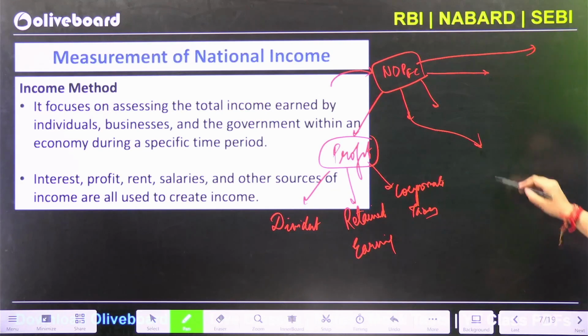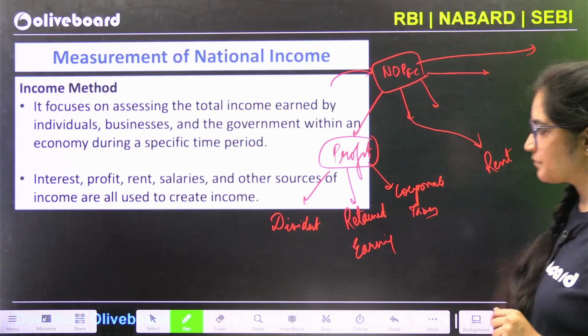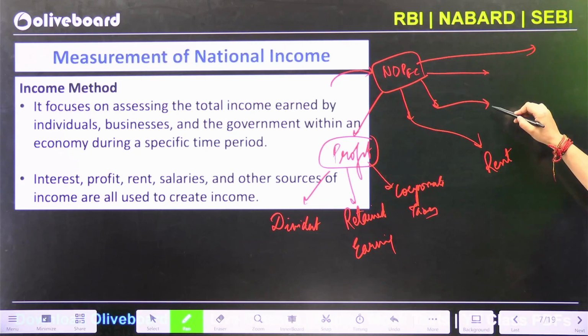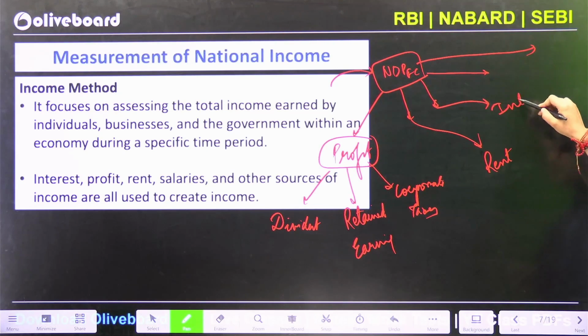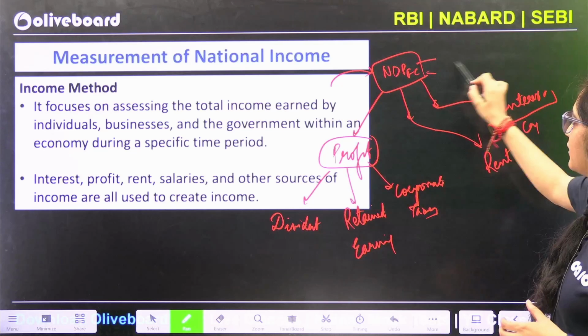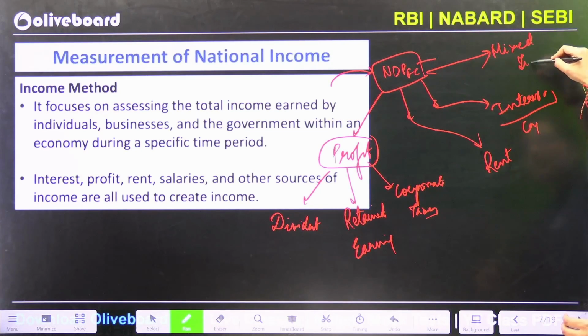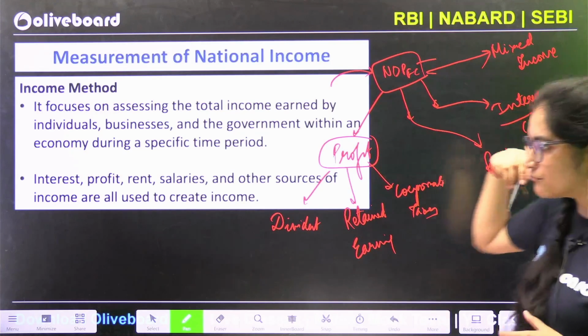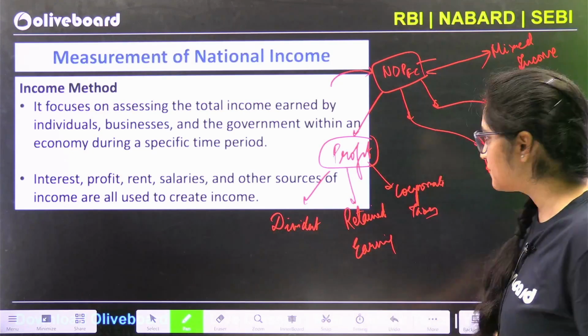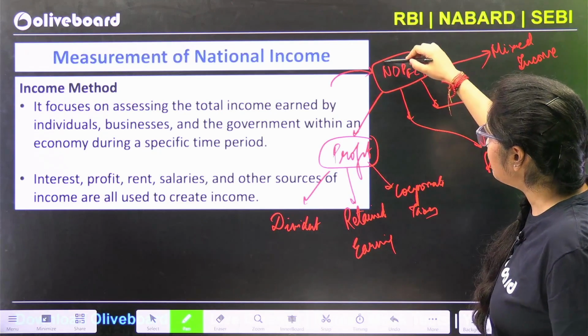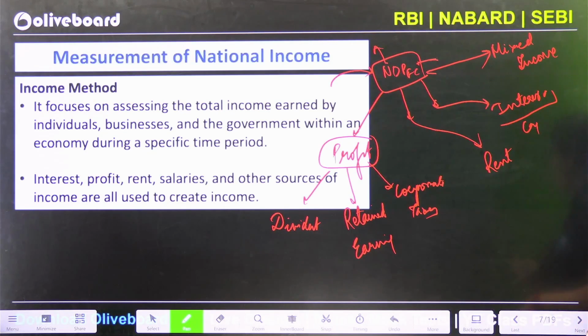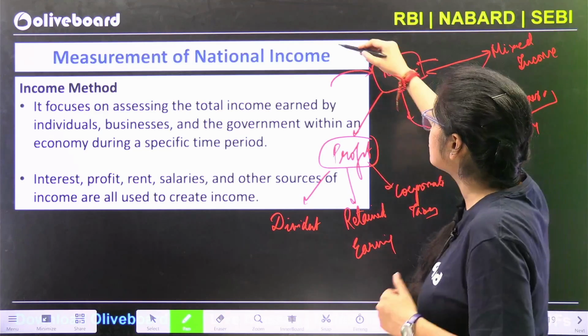Next, after profit, comes the second part. What is it? It is rent. Again, rent we get from land, right? Then the next portion is your interest. We get interest from the capital that we are putting in. After interest comes your mixed income. You might be working as a freelancer, earning from there or from multiple other sources. Lastly, after the mixed income, the last one is the employees' share, or you can say the compensation of employees.